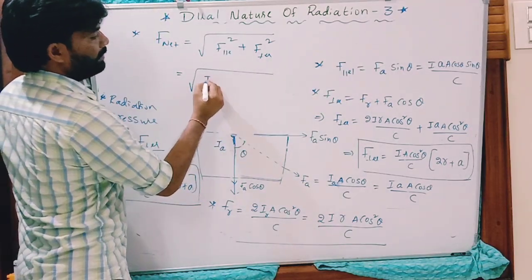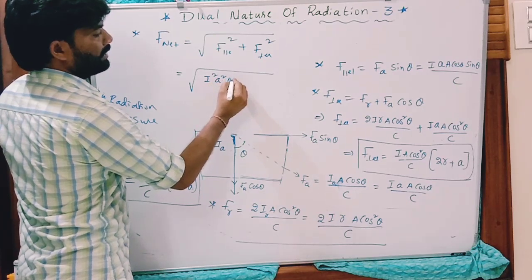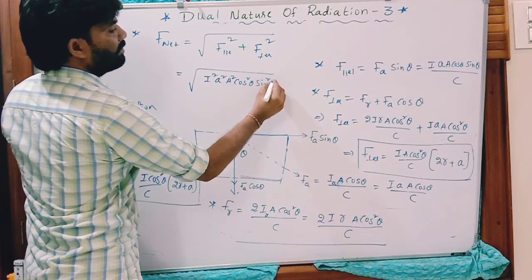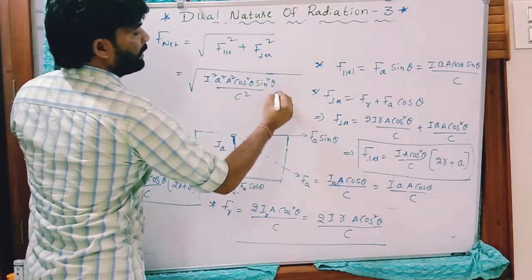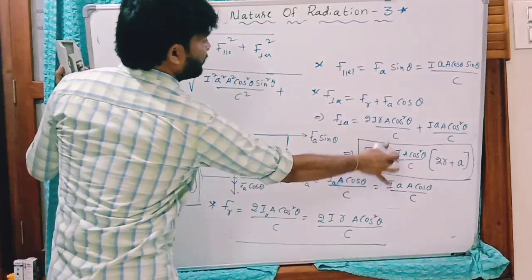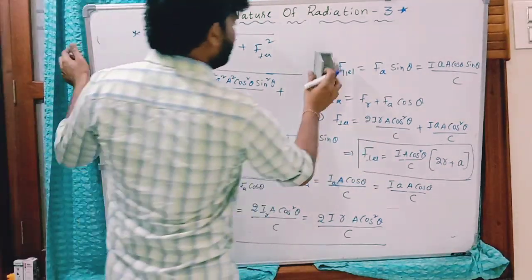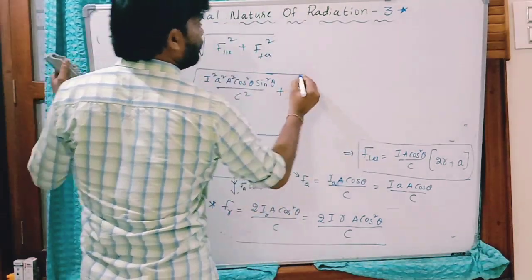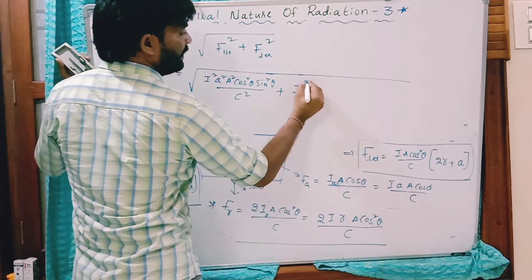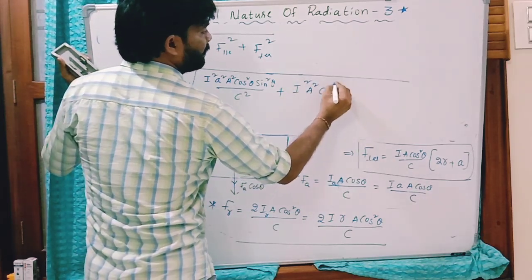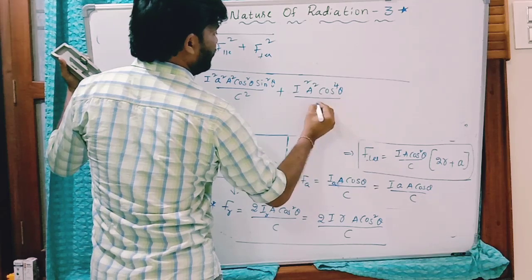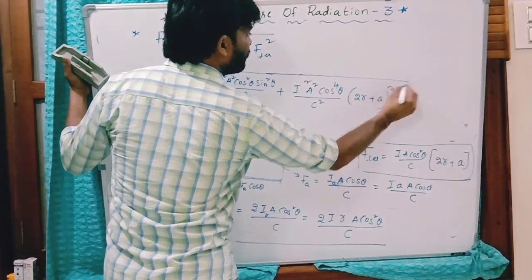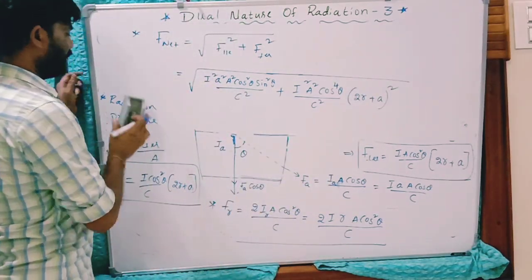Square of that gives I square, A capital A square, cos square theta, sin square theta by C square, plus square of this. What is that square of this? So square of that is I square, A square, cos power 4 theta by C square of 2R plus A whole square. So that is the perpendicular component.